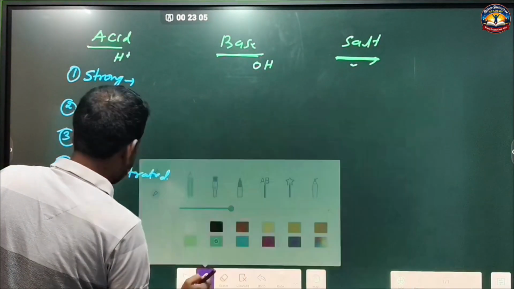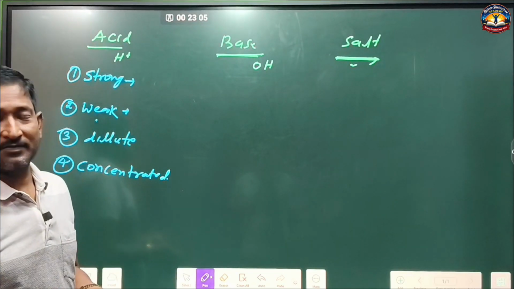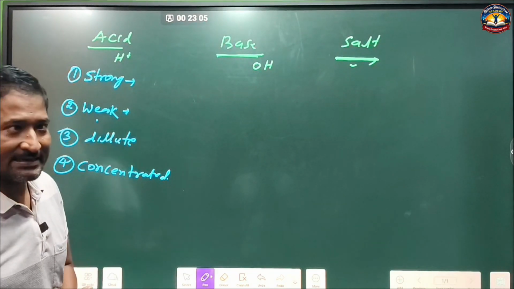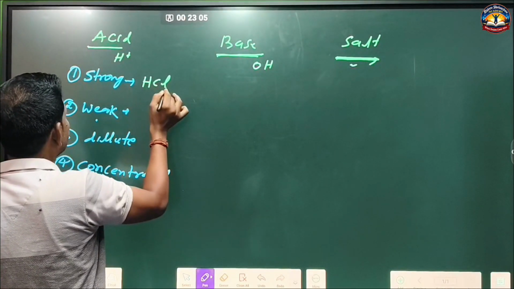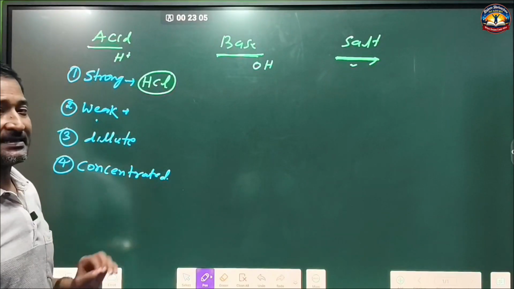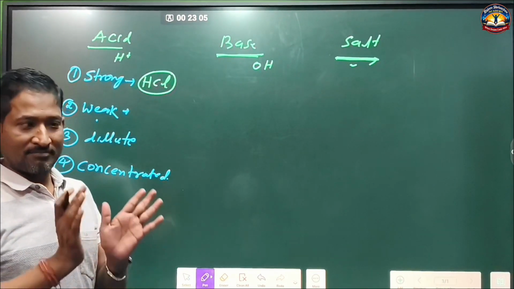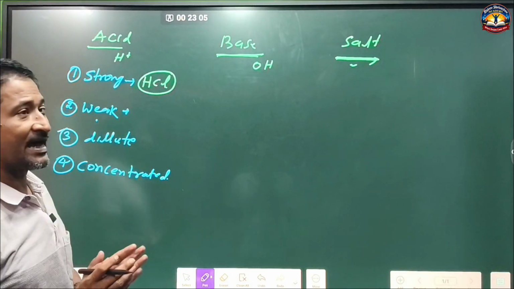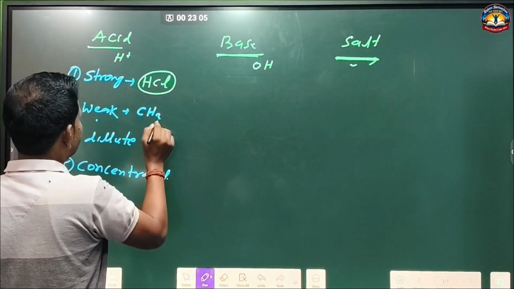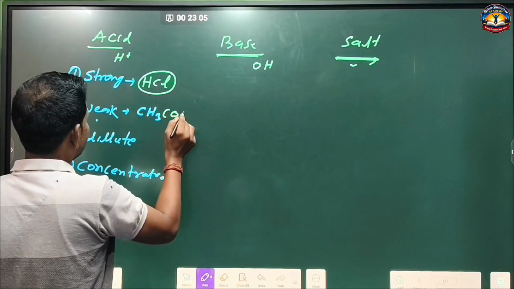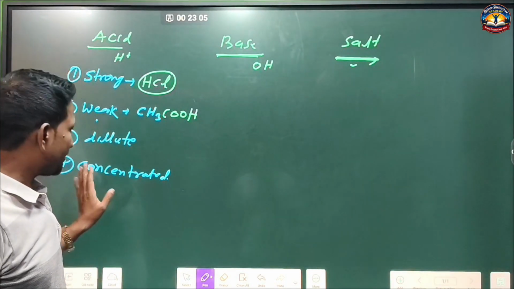An acid which dissolves in water to release more hydrogen ion is called a strong acid. It is HCl. Weak acid. An acid which dissolves in water to release less hydrogen ion is called a weak acid. Dilute and concentrated.